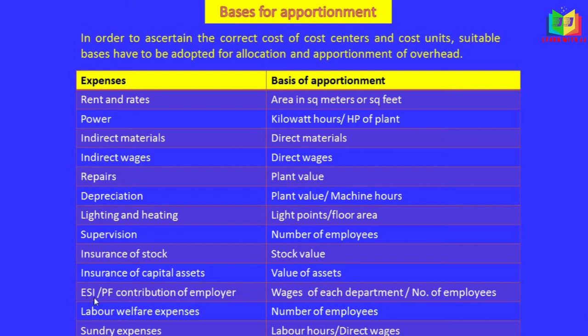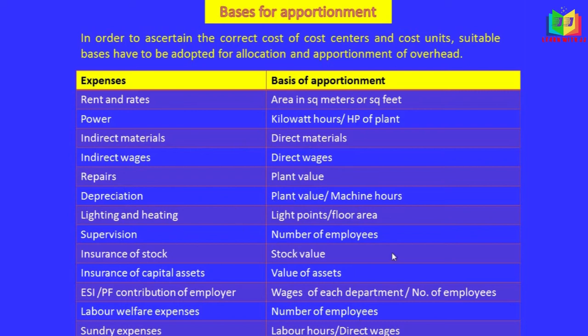For ESI and PF contribution of employees, we take the wages of each department, or else the number of employees. Labor welfare expenses, whatever is provided by the organization, are based on the number of employees. And sundry expenses, any other expenses related to the factory or office, are based on the labor hours or the direct wages. These are the commonly used expenses in the firm, and these are the bases for the allocation of these expenses.